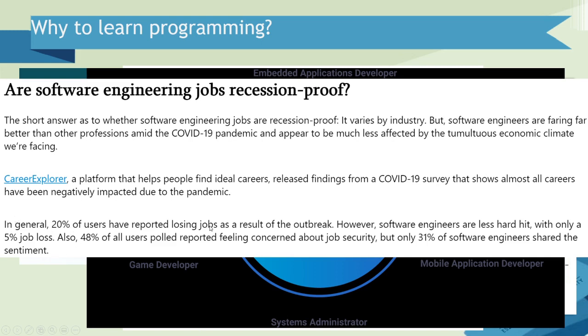It says that compared to other kinds of jobs, only 5% of software engineers lost their jobs. In other jobs, this number is 20%. So it seems that being a software engineer is quite stable. The position of software engineers is quite stable.